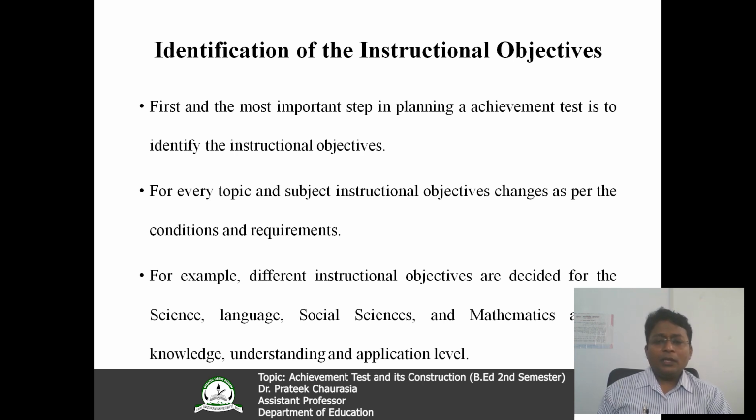For example, different instructional objectives are decided for the science, language, social science, and mathematics on knowledge, understanding, and application level. These are the three levels of the cognitive level: knowledge, understanding, and application level, which you might be knowing in the Bloom taxonomy.